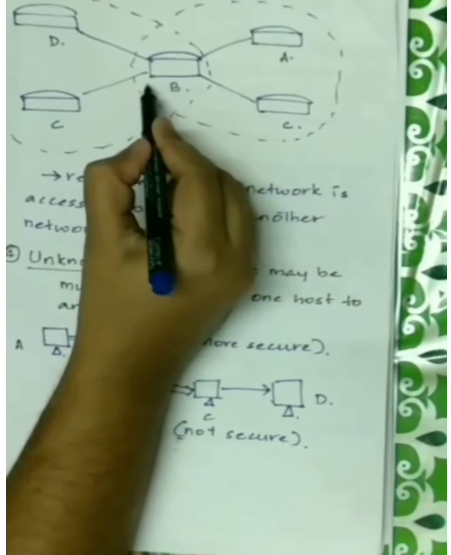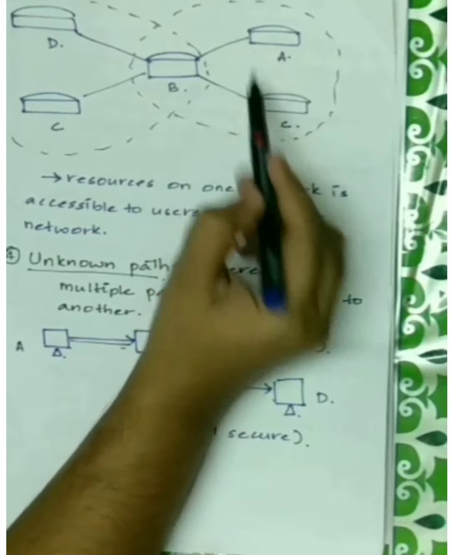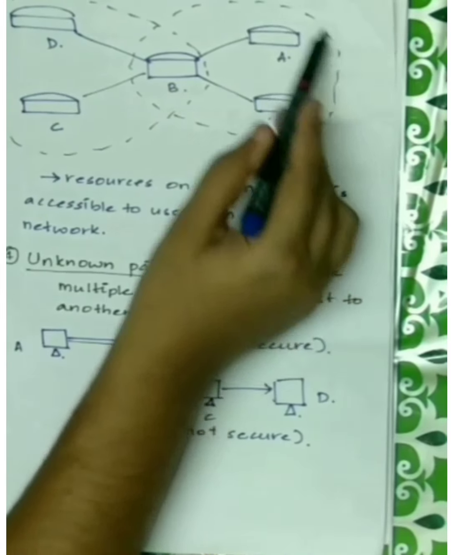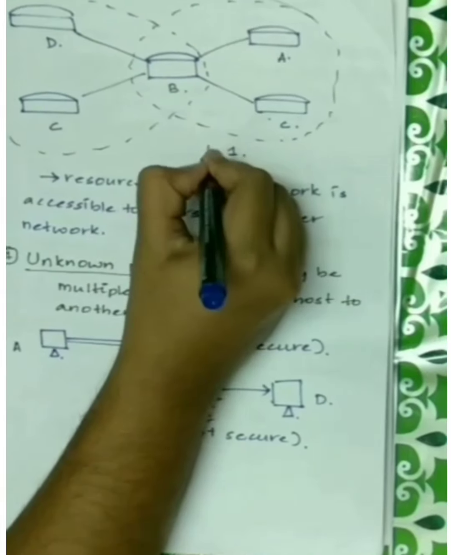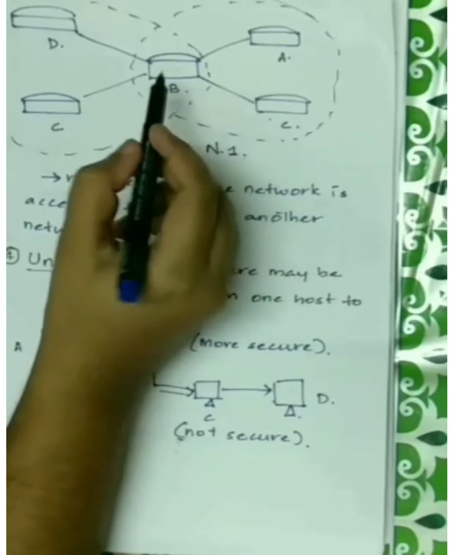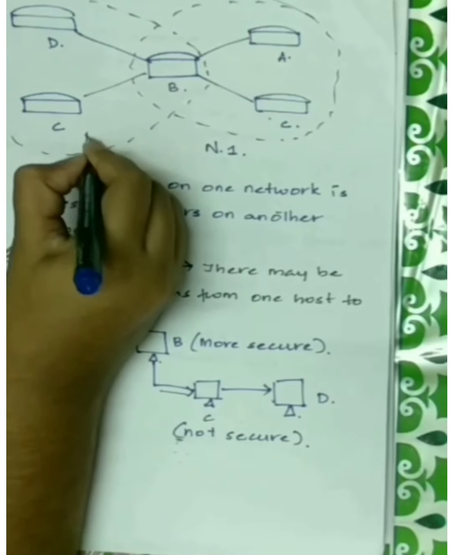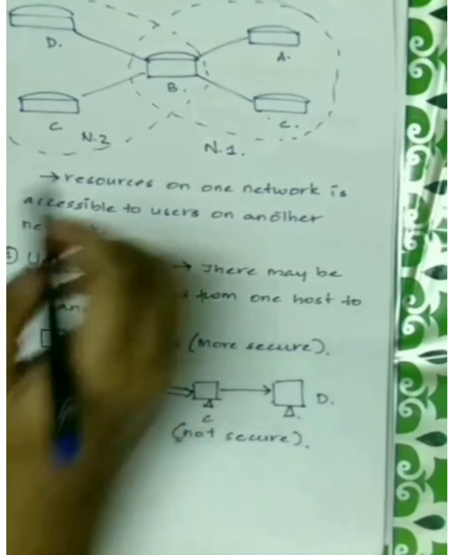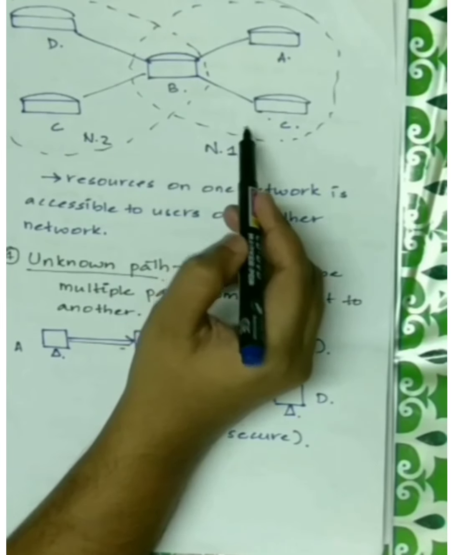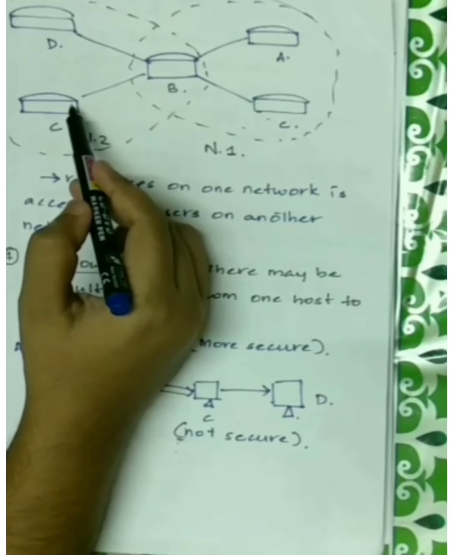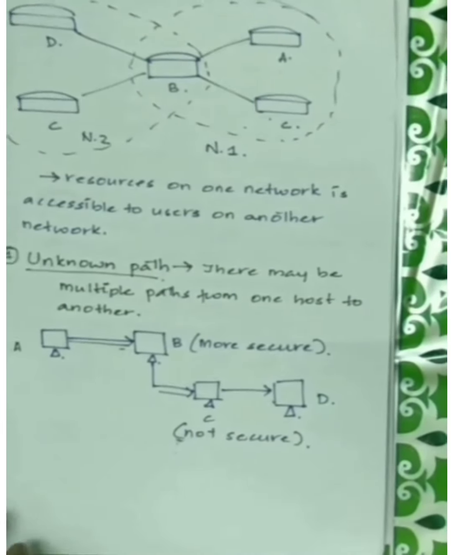For example, here the computing device B or node B is connected to a device A and to another device C. Together this forms one network, that is network 1. I'll mark it as N1. Again, B is connected to another device D and to E. Sorry, I mistakenly wrote it as C. That is network 2. Here, B is connected to 2 different networks, which means that the users of one network can access resources from the other network.